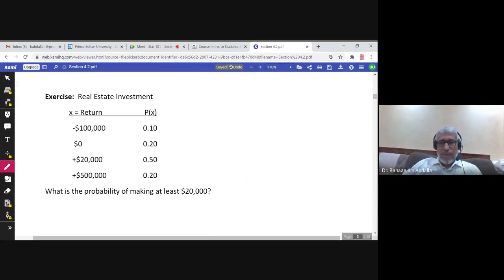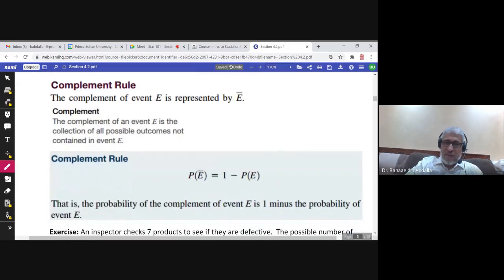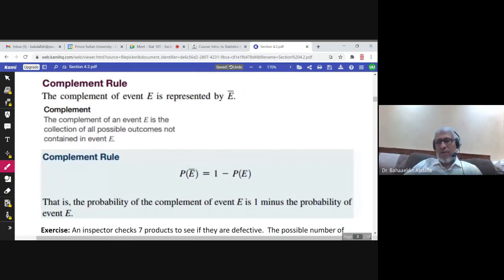I will leave this exercise for you to solve. It's similar to the previous ones and again about rule 3. Let us study a new idea, the complement rule. What is the meaning of complement? The complement of event E is represented by E bar. So when we write E bar, we mean the complement.